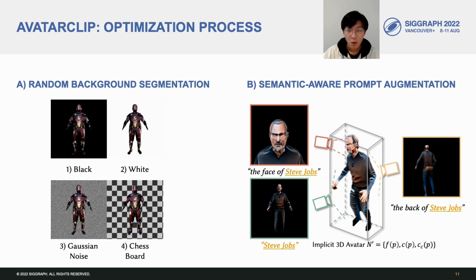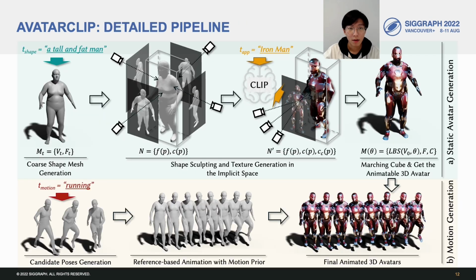For example, when we render a close-up face of the avatar, we augment the appearance description to the face of someone. Similarly, when we render the back of the avatar, the prompt is augmented to the back of someone. This will greatly improve the quality of these parts, especially the faces. That's all about the static avatar generation.